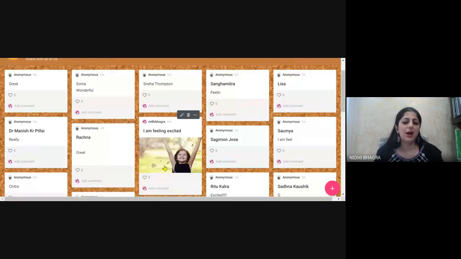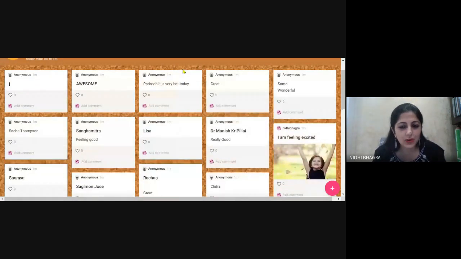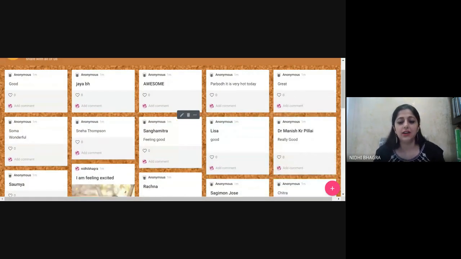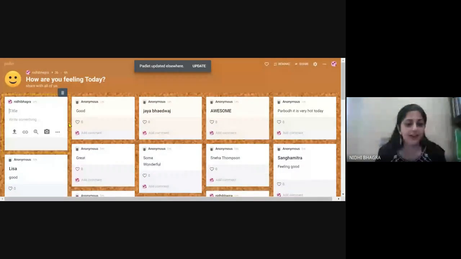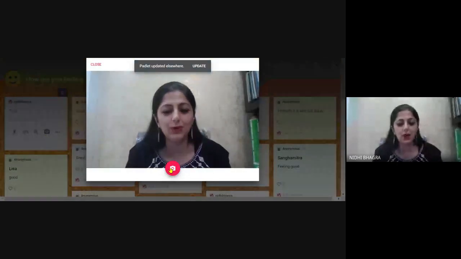You can even upload images. There is an option to edit post. You can edit your post and add various multimedia. You can add a video, you can add an image from Google, you can add your own image. Just turn on the camera in that Padlet wall only.